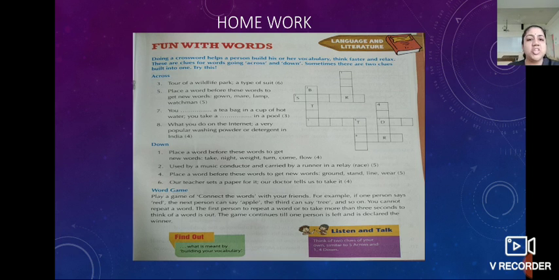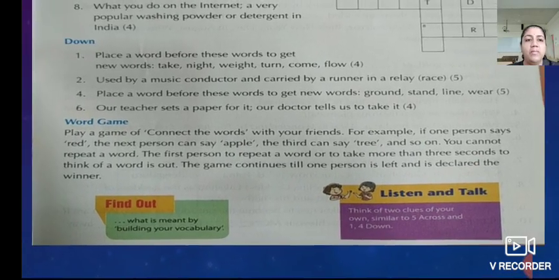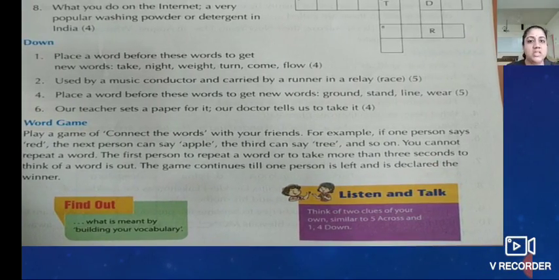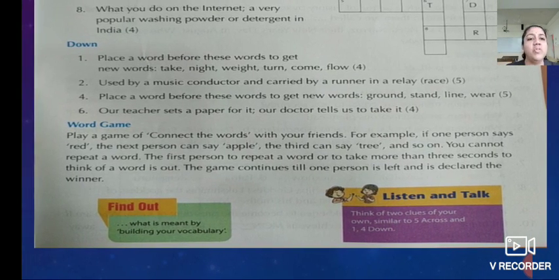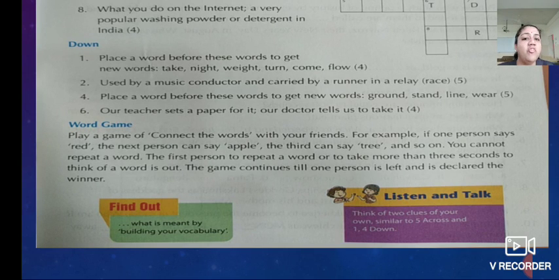Then on this page, question number B is also given, which is the word game. Very interesting game, children. We'll see what is given. Play a game of connect the words. How to play this game with your friends? How to start the game? The first person will say the word red. The next person will say a word which is related to that word. For example, you can say apple or you can say rose.